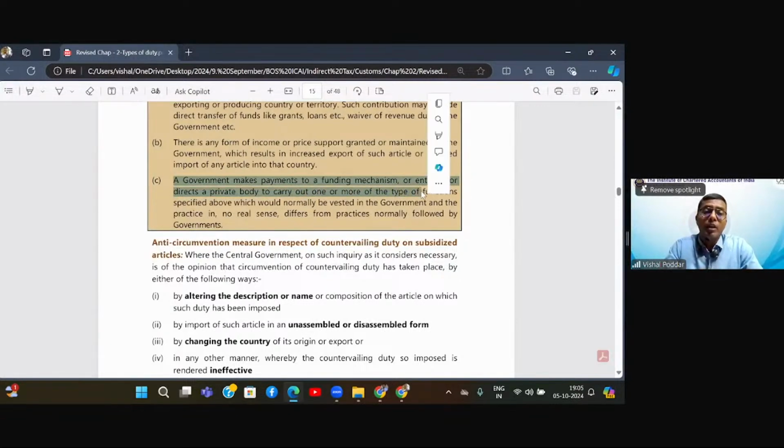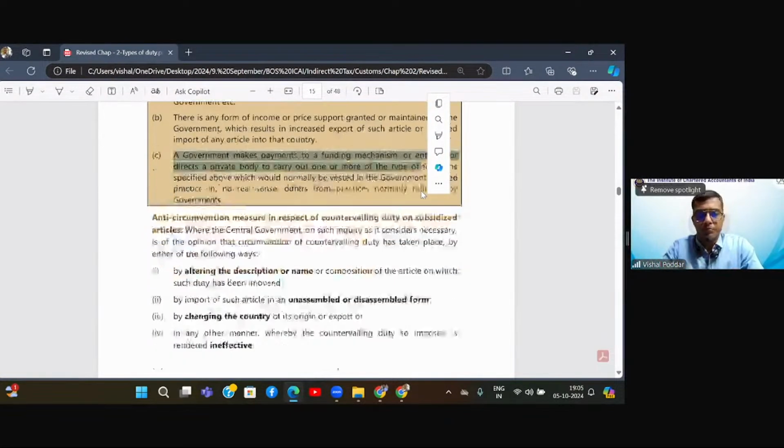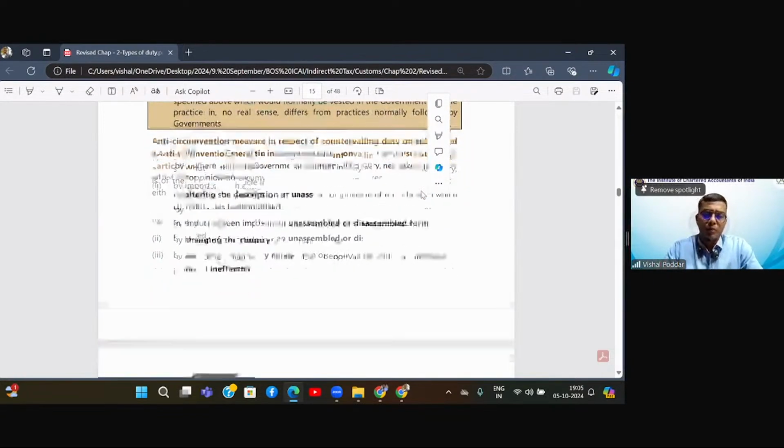So in one way or the other, the government has given you some financial benefit, either directly in money terms or by some sort of supporting system. In all such cases, we will call your goods subsidized and we will add exactly the duty equal to the subsidy amount.